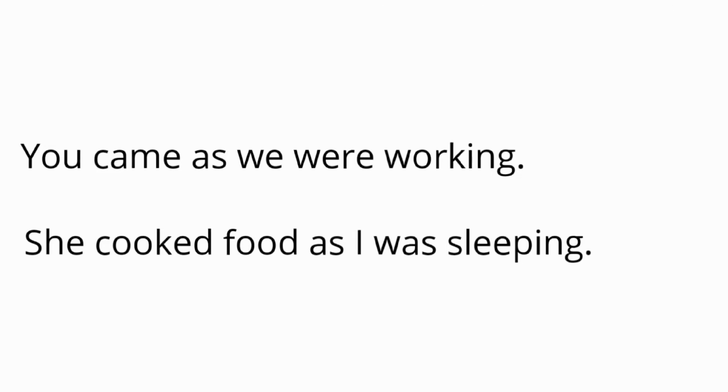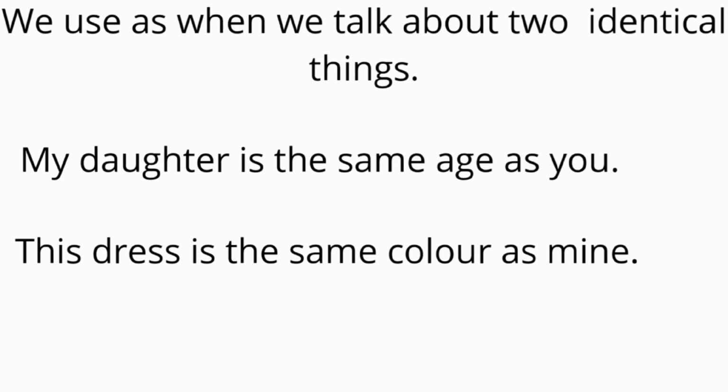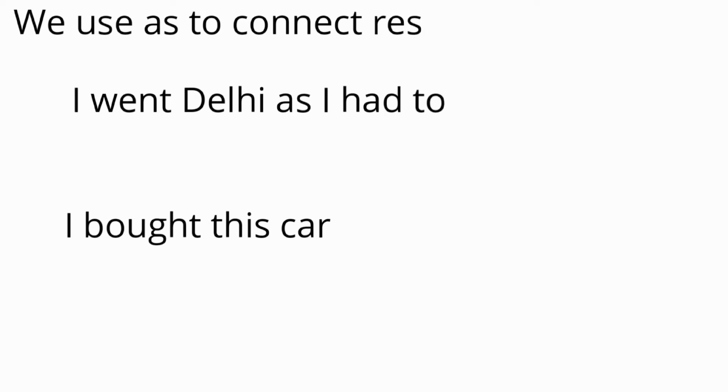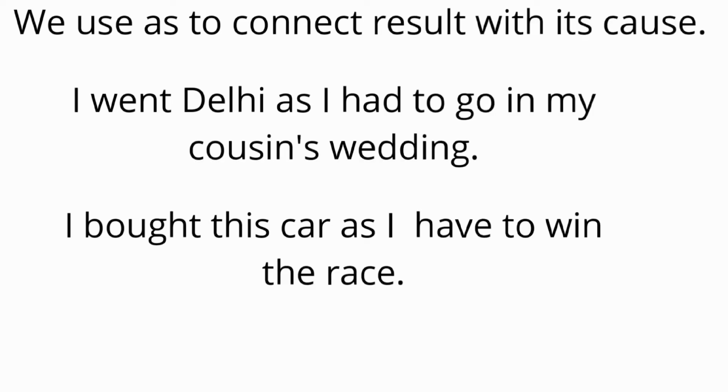Our rule number 2 is we can also use it when we are talking about two identical things. For example, my daughter is the same age as you. Next is, this dress is the same color as mine. We can connect it with the help of as because we are talking about two same things. In the first sentence we are talking about the same age, and in the second sentence we are talking about the same color of dress.